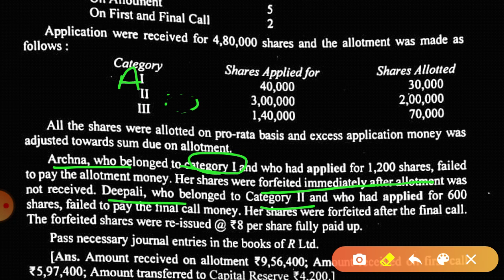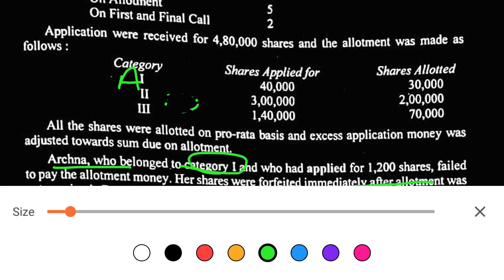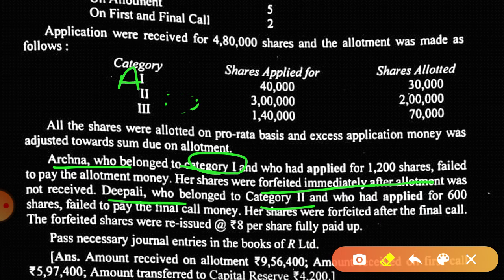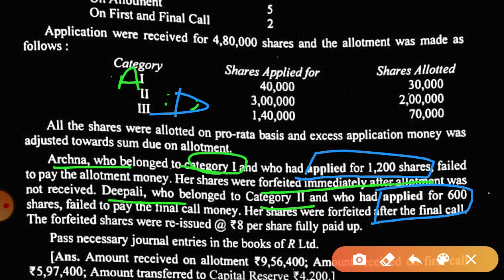Dipali was in the second category. Now see, their applied shares are given. So what do we have to do? Tell me. Yes, you are correct students. We have to calculate the allotted shares. Okay, now we have to pass the necessary journal entries in the books of R Limited.